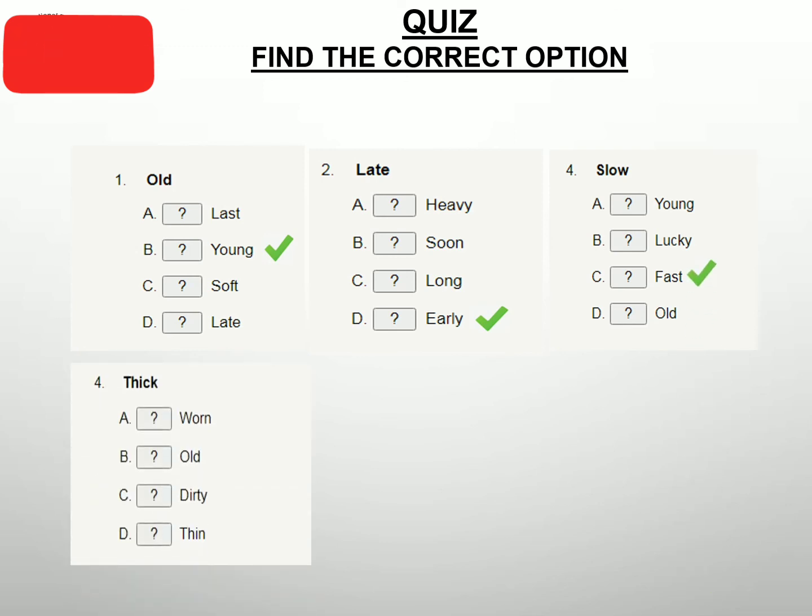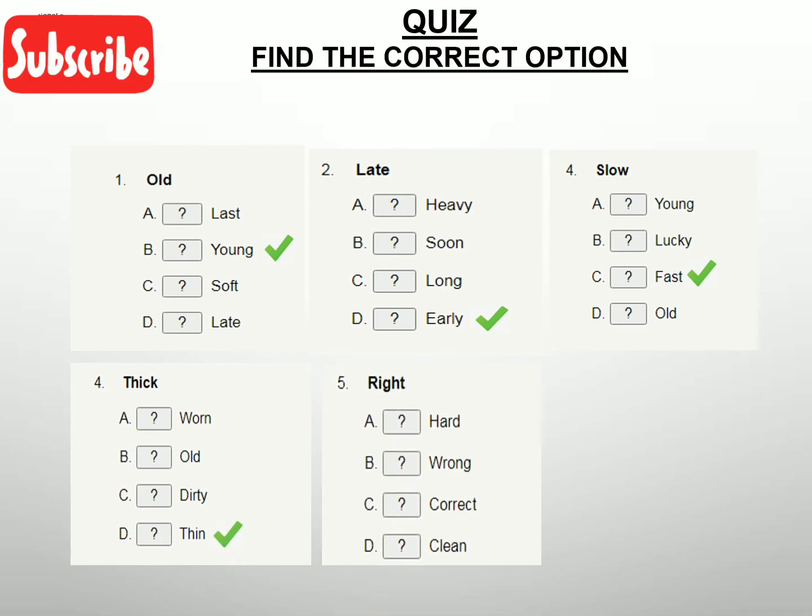Great. Next is thick. Worn, old, dirty, thin. What could be the antonym? If something is not thick, it means it is dirty. No, it means it is thin. Very good. So the antonym of thick is thin.